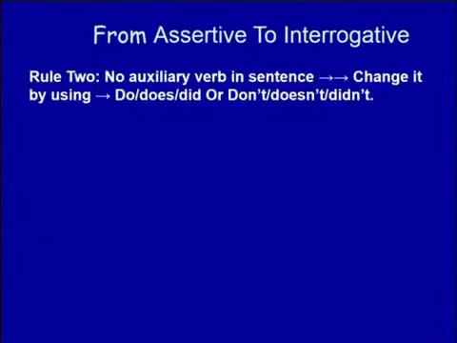Rule number 2. No auxiliary verb in a sentence. Change it by using do, does, did, or do not, does not, or did not. So where there is no auxiliary, we have to take the help of a helping verb. If the verb is in the present simple tense, we have to take the help of do or does. In case of third person singular number, use does or does not. In case of other persons, we have to take the help of do or do not.